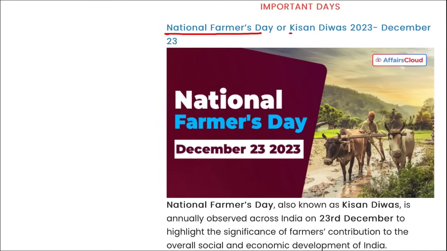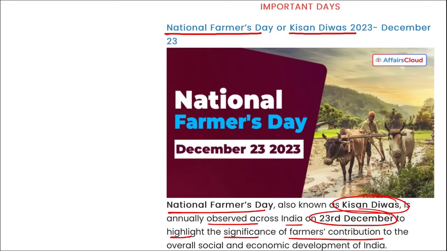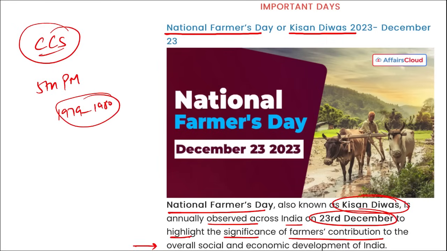Next is important days. National Farmers Day or Kisan Divas is observed on 23rd of December. It is observed across India to highlight the significance of farmers' contribution to the overall social and economic development of India. This day also marks the birth anniversary of Chaudhry Charan Singh, a champion of the Indian farmers community. He also served as the 5th Prime Minister of India from 1979 to 1980.